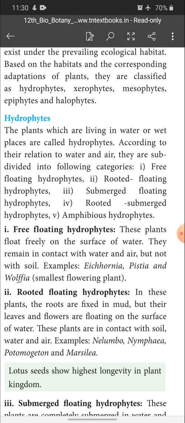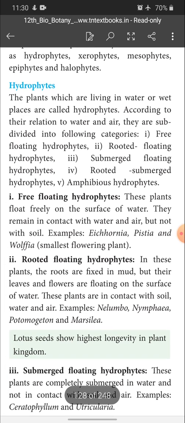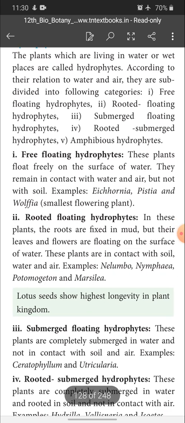Then amphibious hydrophytes. Amphi means what? Both. That means the plant can live in water as well as on land, and this is called amphibious hydrophytes. See, free floating hydrophytes, I already said, anyhow we will go through one time and see the example for each. Okay, these plants float freely on the surface of water. They remain in contact with water and air but not with the soil. So the free floating hydrophytes will not have any contact with the soil, but they contact the air and water. Example: Eichhornia, Pistia and Wolffia.